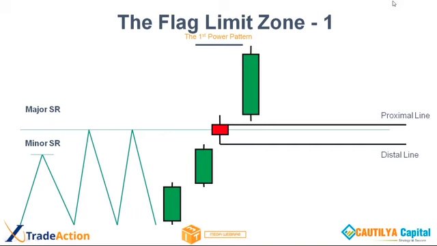And next time, when some enemies come down to that fort, the Bahubali team will fight back and push the price up. The major SR has been broken by the base, and the base has also engulfed the major SR. Tapan, that is correct. The actual name of this is called flag limit.